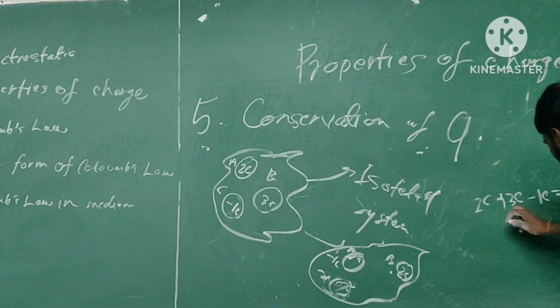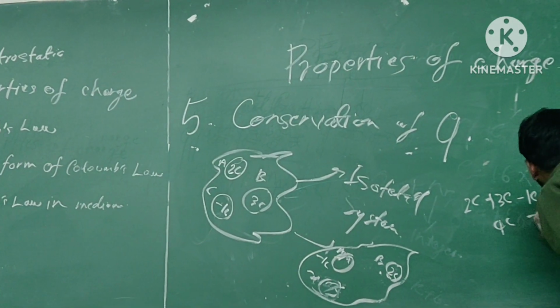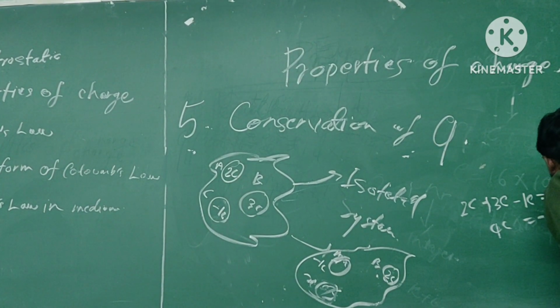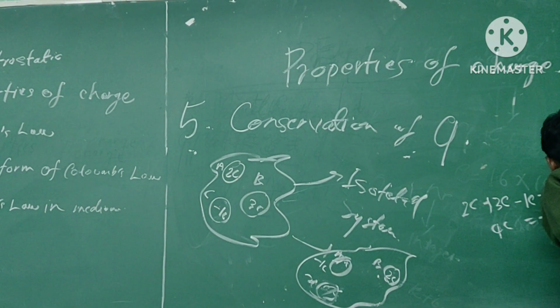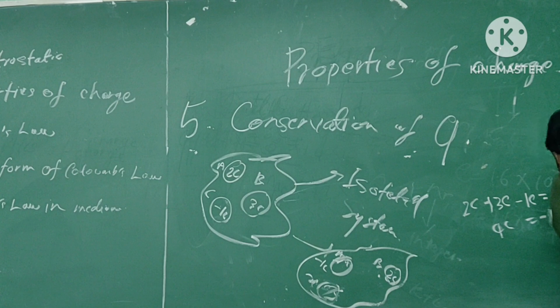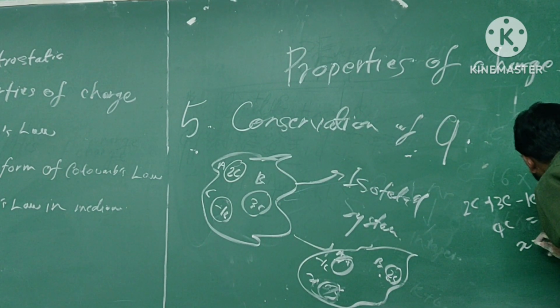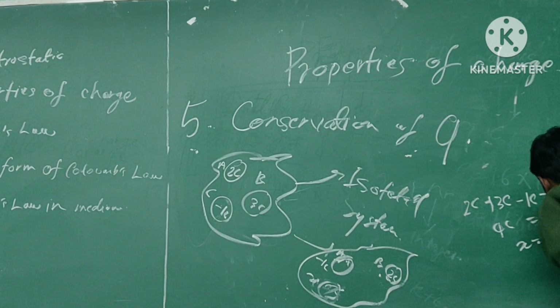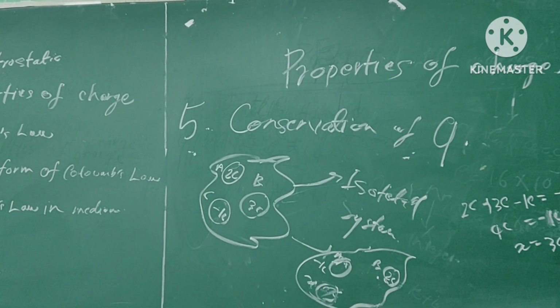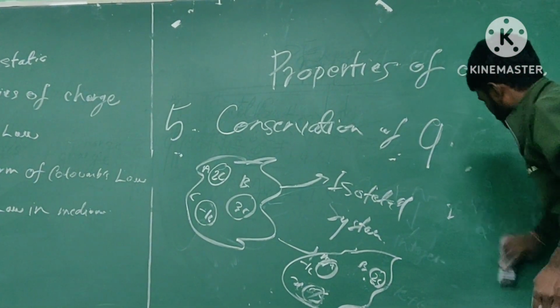Then we will get 4 coulomb is equal to -1 coulomb plus 2 coulomb plus 2x. From here we will get x equal to 3 coulomb. In this way you can apply the conservation of charge.